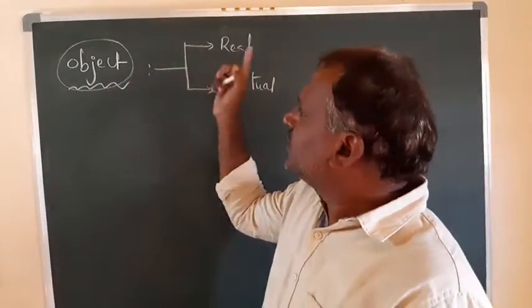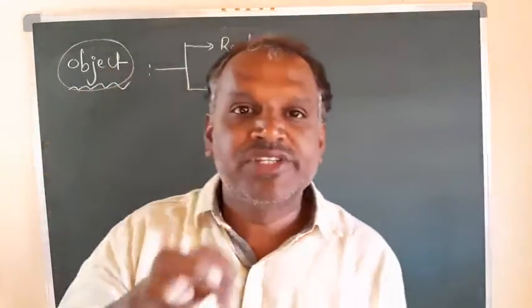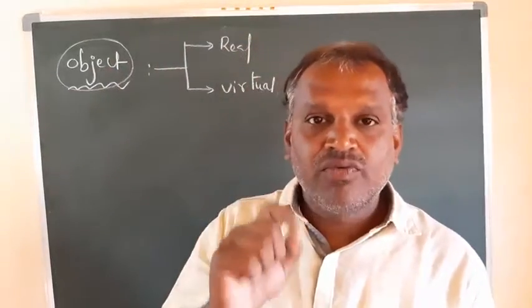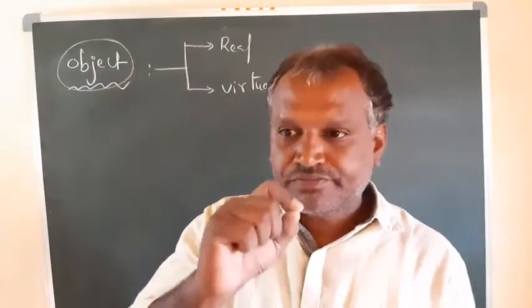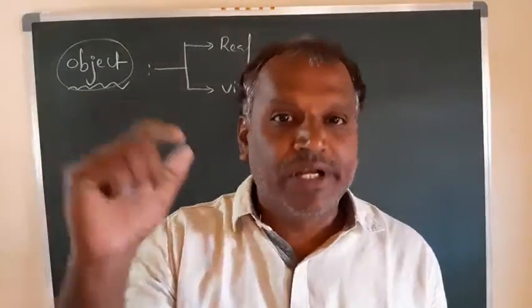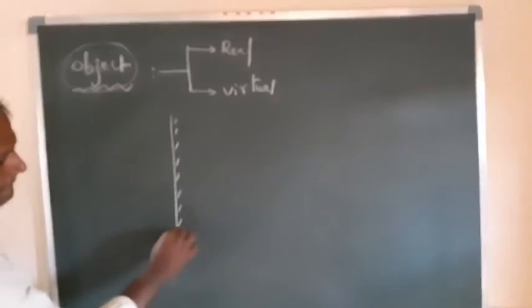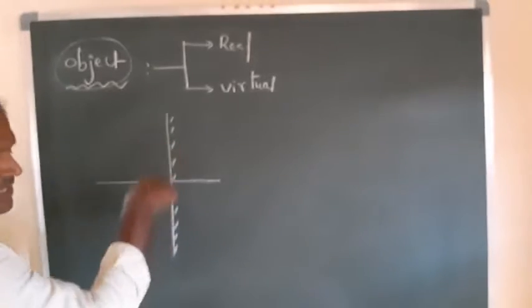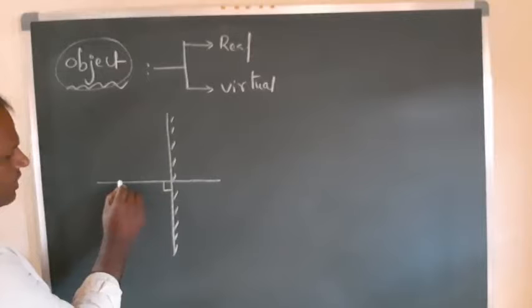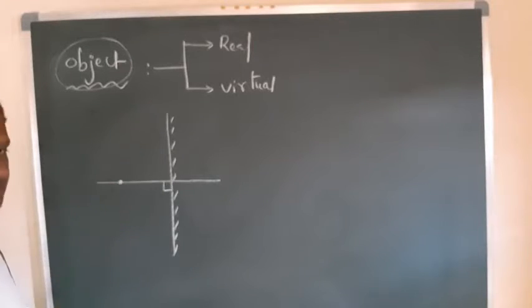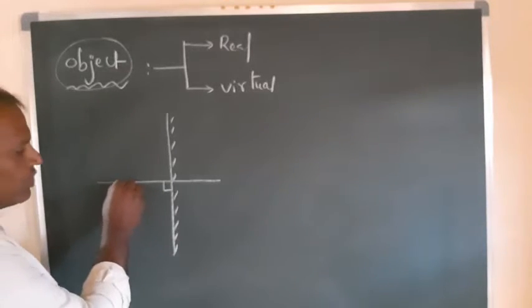So what does object mean here? The object is the matter from where the incident rays are about to start. Suppose here you have a plane surface, let it be a plane mirror. This is the plane mirror. I am drawing the normal to it, perpendicular to the plane surface. Somewhere you have the object. It is a point object, just like a dot, and it is O.